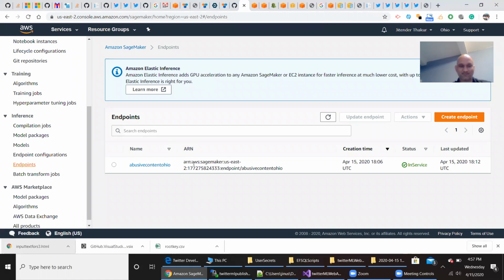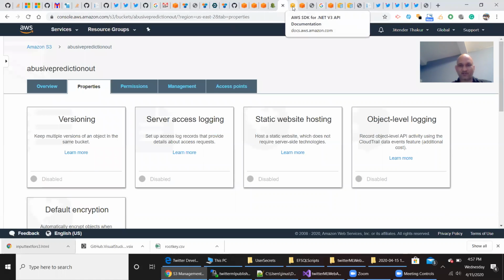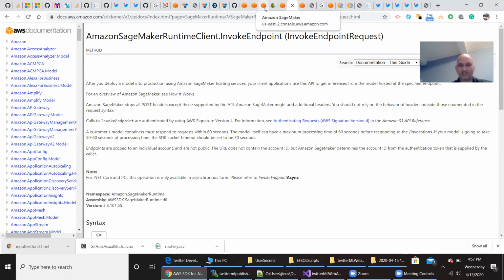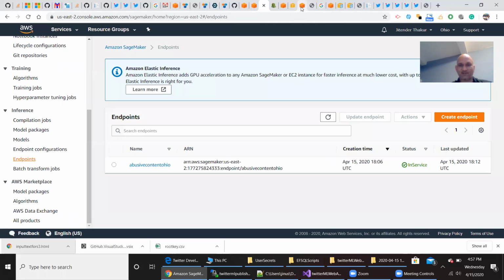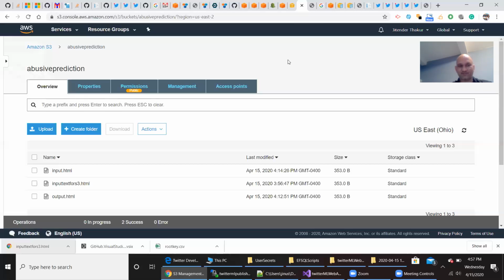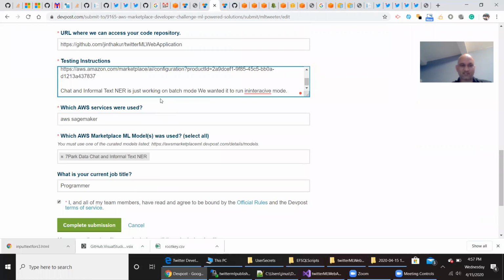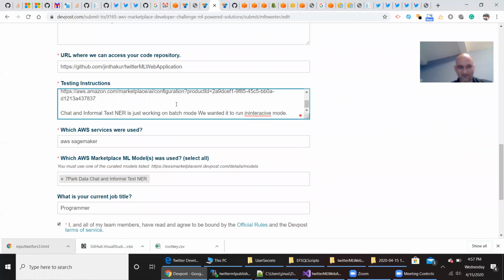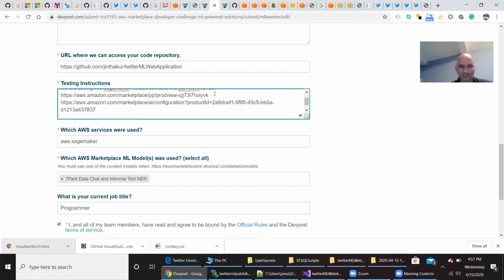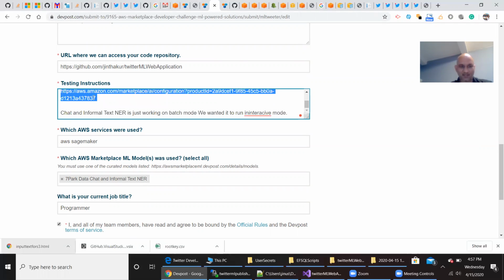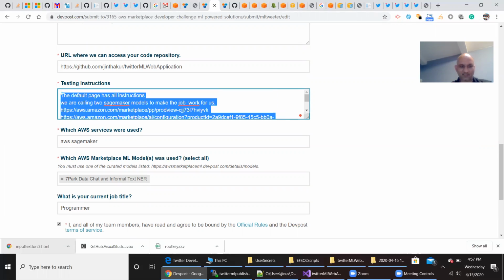I created all these abusive content endpoints, and I'm using C#.NET for all these things. Since I have these endpoints, I have to run them with either S3, or I can make a batch process. I'm using two APIs. So this is my submission process. This is my first API, for chat and informal text.